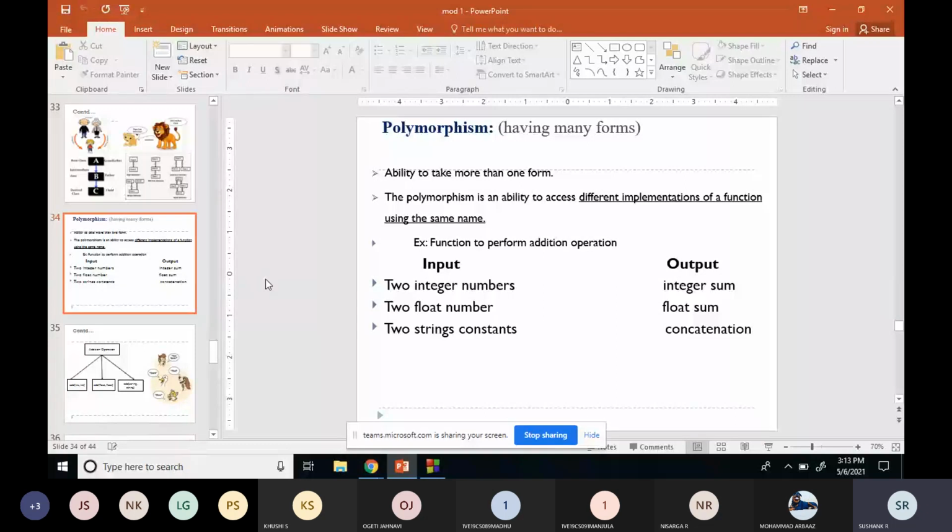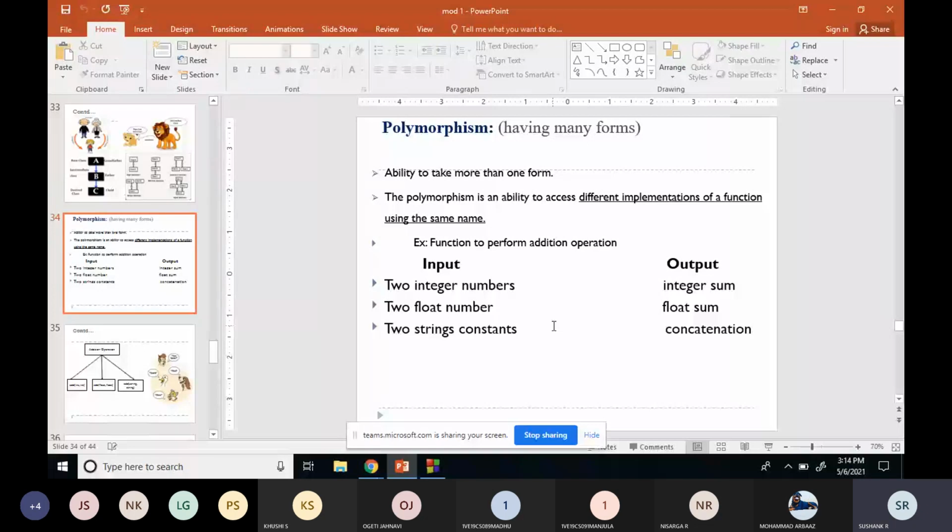But usually, we will study function overloading first, as an example of compile time polymorphism. After that, we can go with operator overloading and virtual functions. So, what is function overloading? It means whenever two or more functions have the same name but a different number of parameters or different data types for parameters, you can take it as an example of function overloading.